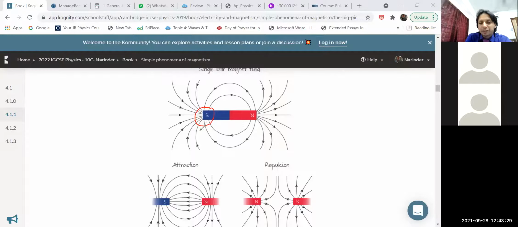If you see, let me mark some points here, A, B, C and D. And now the question is, at which point, A, B, C, D, is the magnetic field stronger? At point A, at point B, at point C, at point D. Anyone from 10th class, children? Of all these 4 points, where will the magnetic force be higher? Where do you find the lines are very close?